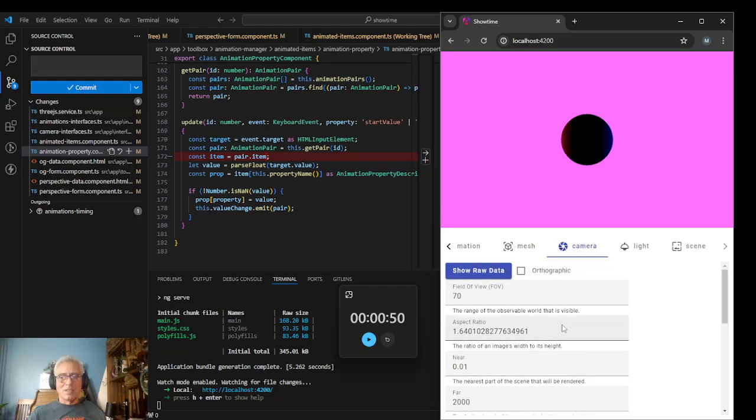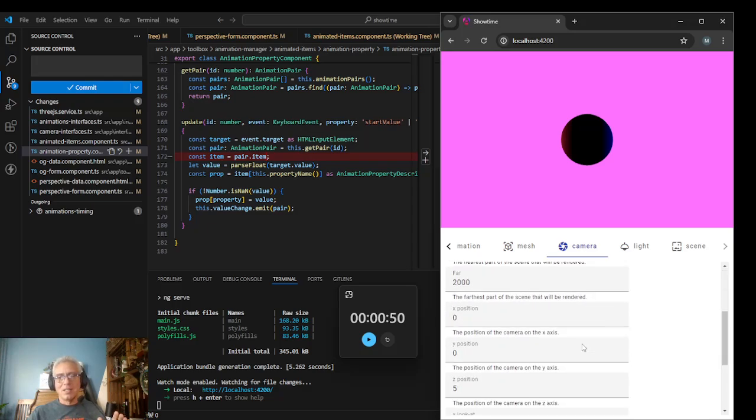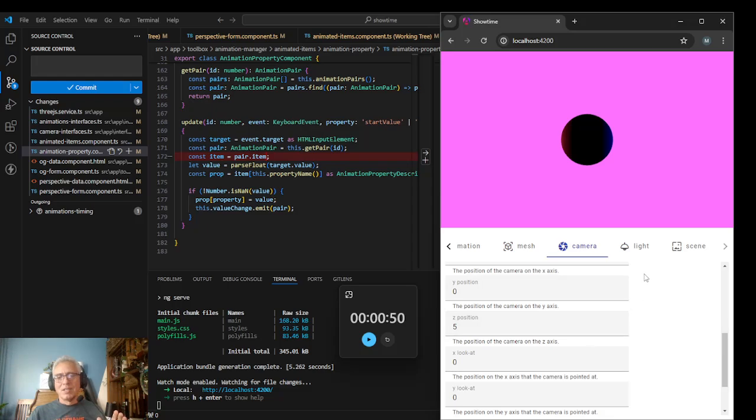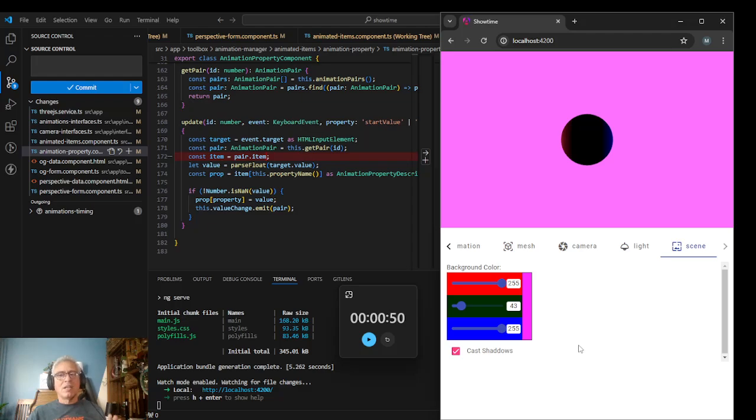I don't think we want to animate the field of view or near or far. Actually, far and near might be fun to animate, so that maybe it can show different sections farther out as the animation progresses. So I probably would do that. I don't think there's any new attributes in cameras. I think this is it, all encompassing of the cameras. Oh, I think there's fog in scene, so it'd be good to add fog, and then if there's some sort of animation that I can do associated with that.